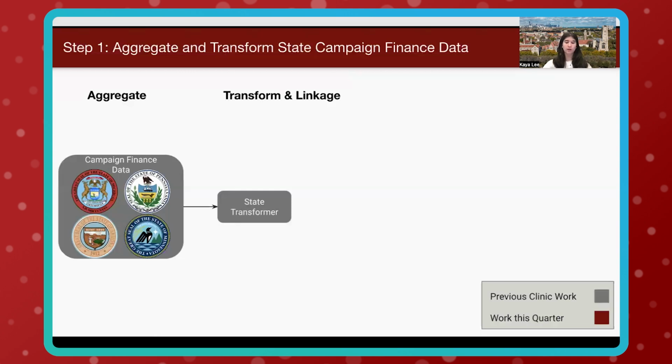The previous quarters have worked on aggregating campaign finance data from various states, such as Michigan, Pennsylvania, and others. After aggregating campaign finance data from each state, a transformer is used to standardize the data since each state's campaign finance data has a different schema.